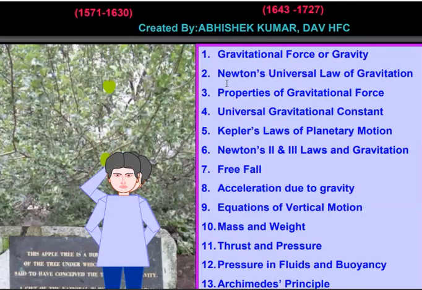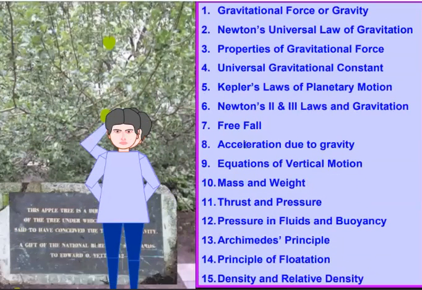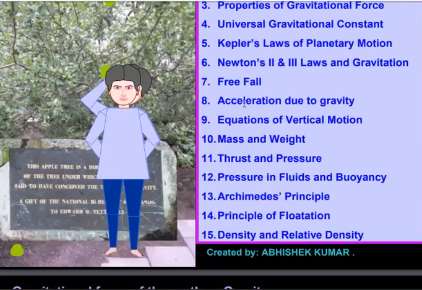Then the concept of free fall will be discussed, acceleration due to gravity. As we discussed motion and equations of motion in the first chapter, a freely falling object is also in motion, but here the acceleration is due to gravity. That's why we have to study the equations of vertical motion under the influence of gravity.